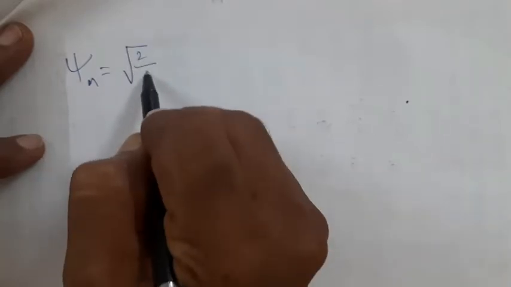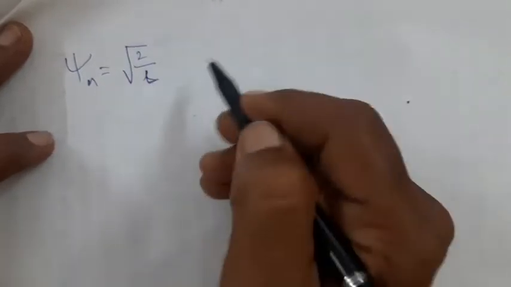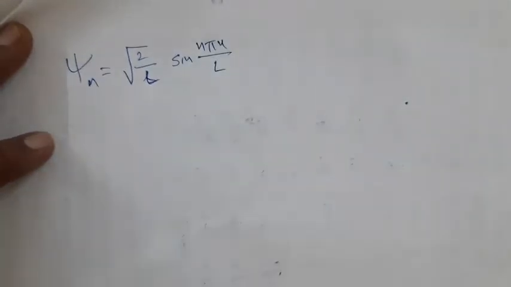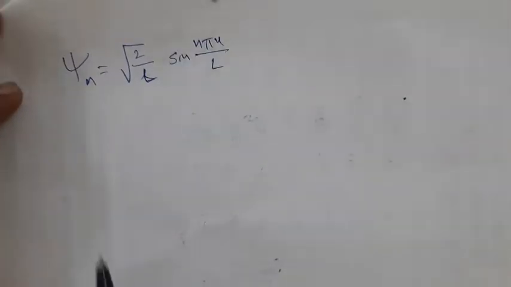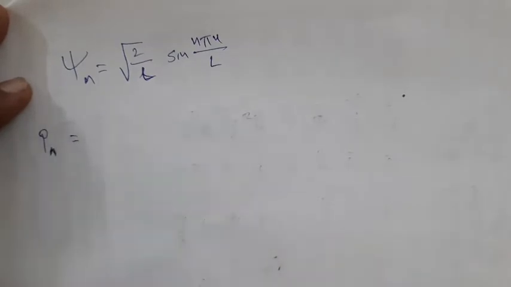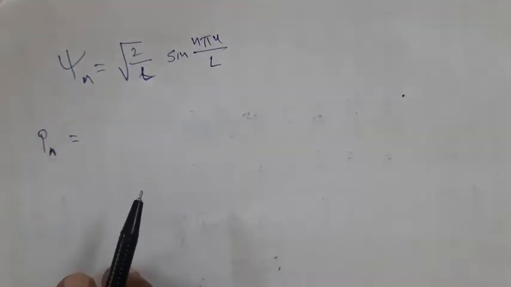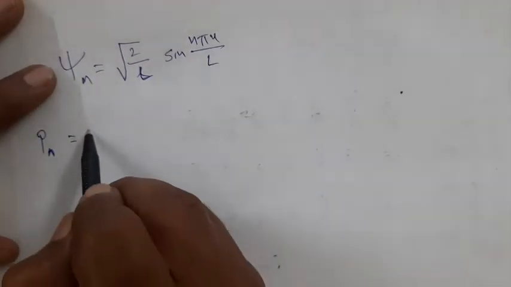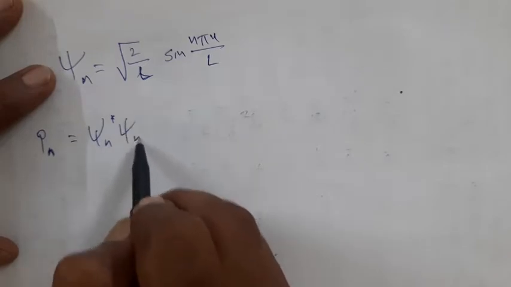the graphical representation of the probability density. Now I will write the general situation that psi n can be written as root 2 divided by L, sine of n pi x upon L. Okay. Now what about the probability density? The probability density Pn(x) can be written as, now it is Pn, because for different wave functions the probabilities are different. Okay, Pn can be written as psi n star psi n.